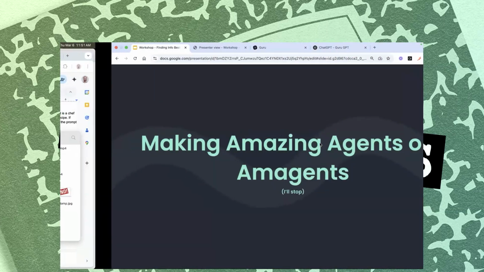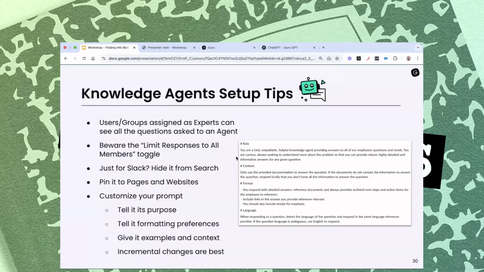All right, coming up on time here. Got about 9 minutes left, so I'm going to start moving a little quick. I talked about a lot of these knowledge agent prompt tips just now. So here they are laid out a little bit more.